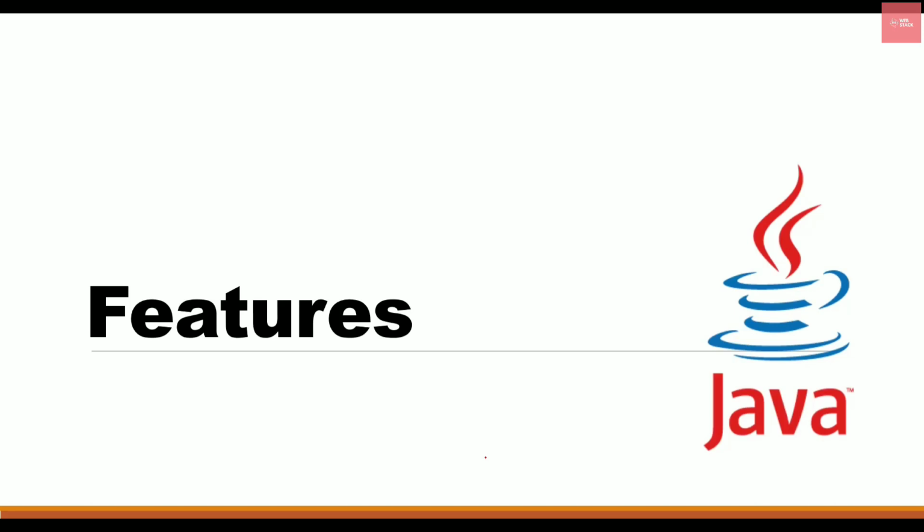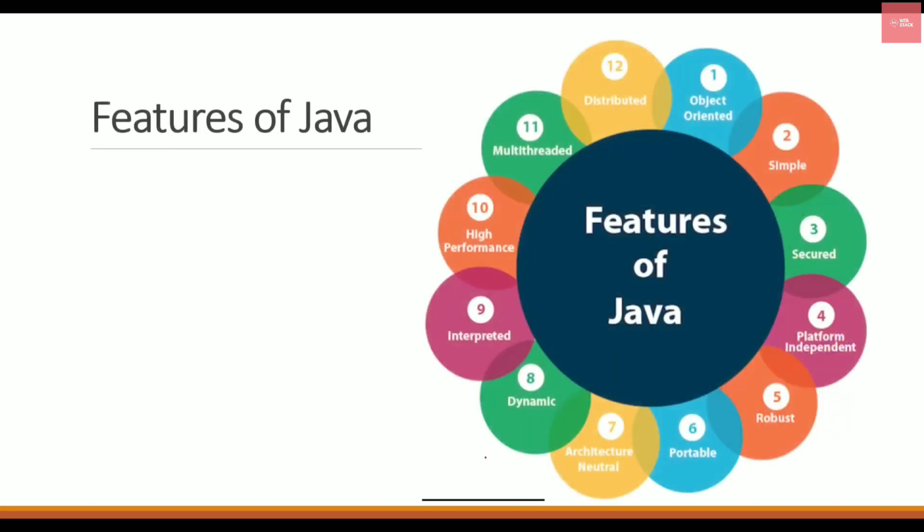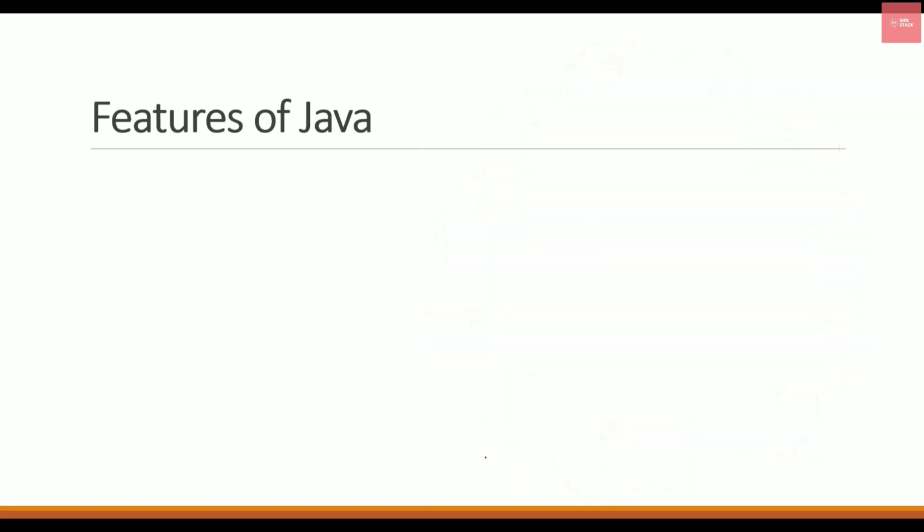Let's now talk about the features of Java. When we talk about features of Java, there are a lot of features and functionalities that Java provides, and it's a very powerful language out there. The first feature that it provides is that it is simple in terms of C and C++ as we compare it, because here in Java, some of the functionalities have been removed as compared to the other languages, and also a few functionalities have been added which were not there in other languages.